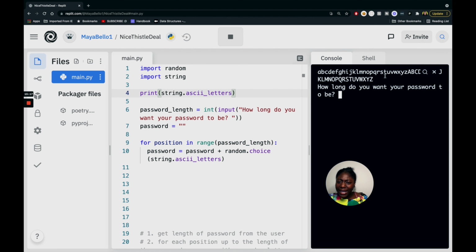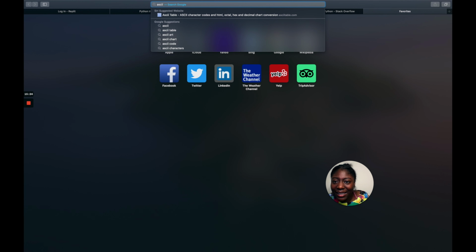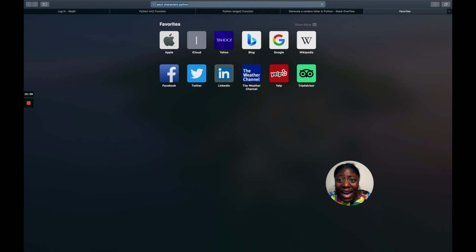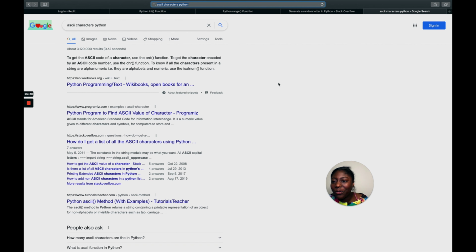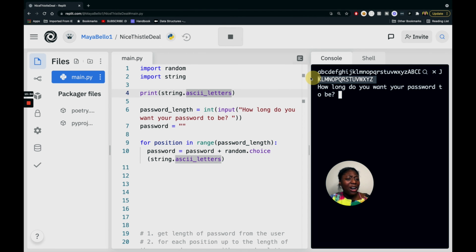So that part makes sense. And you might not even understand what ASCII is, y'all. You can search for ASCII table, ASCII characters, and put Python if you want, and you'll find there are so many helpful resources for that. But from printing it out, you kind of get an idea of what this is. So you might be good on this part.